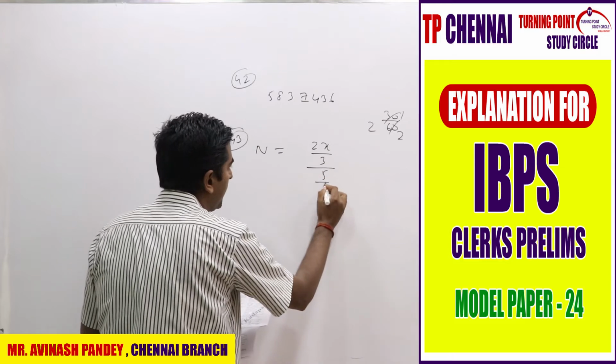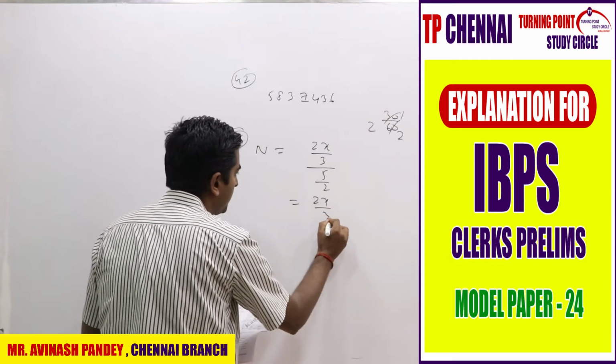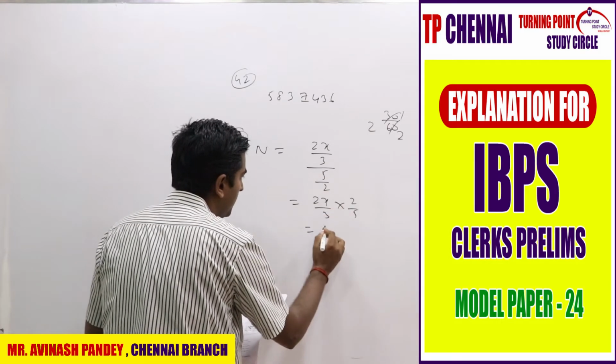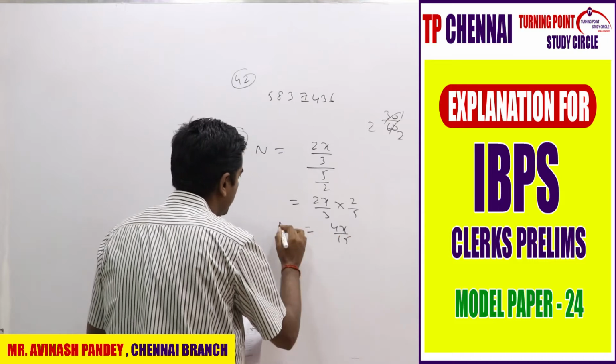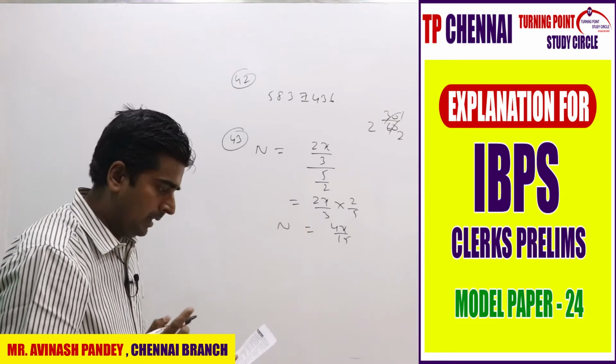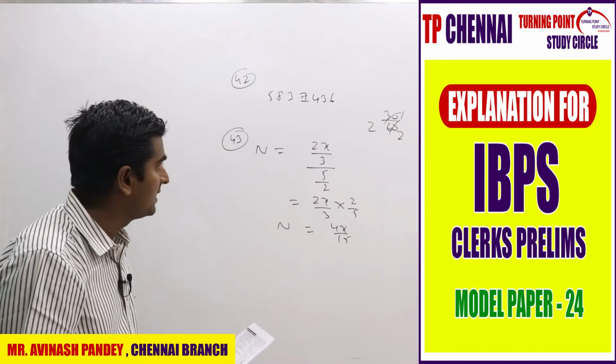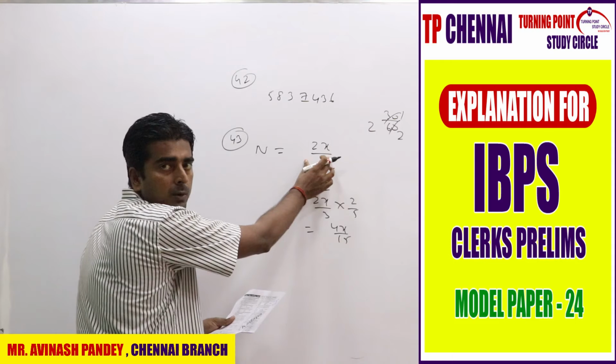5/2, right? So this will become 5/2. So 2x by 3, this is nothing but 2/5. So it is 4x by 15. This is my n, right?